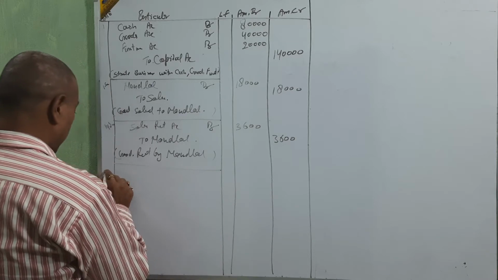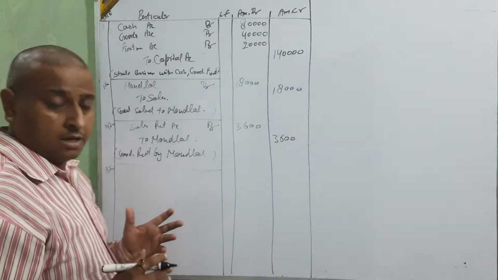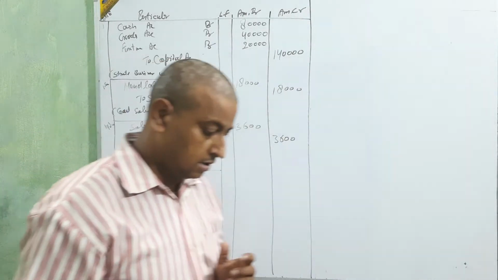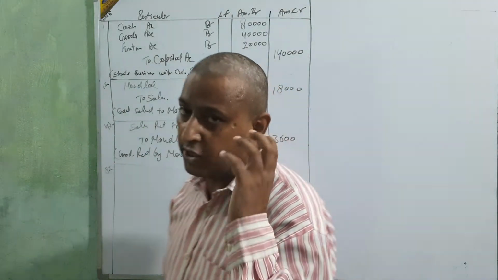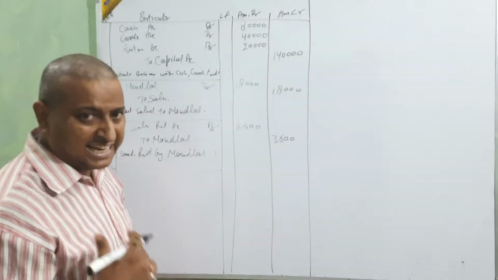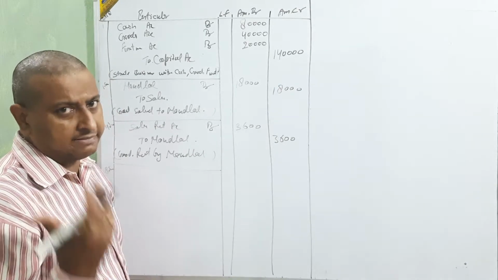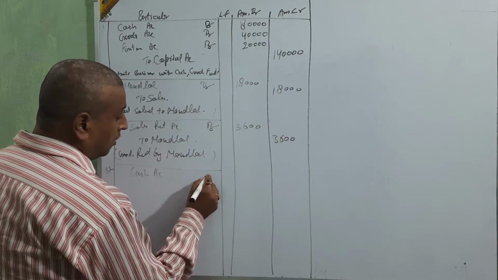June 8. Received from Nandlal rupees 14,150 in full settlement of his account. Okay. Now we are going to receive the amount from Nandlal. We are receiving the amount. It means cash coming. What is coming in the business will be debited. It means cash account debit.